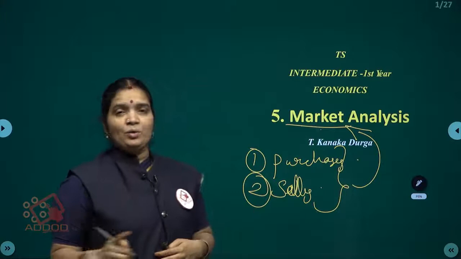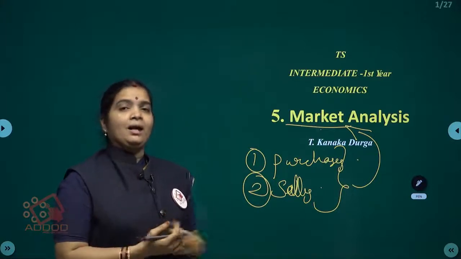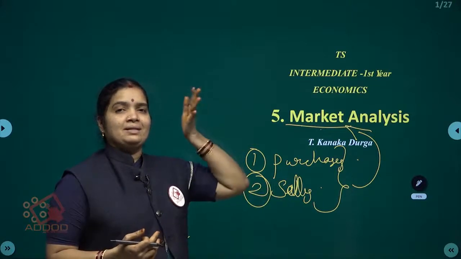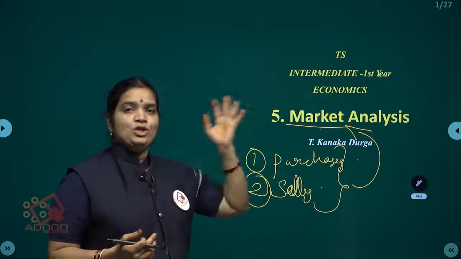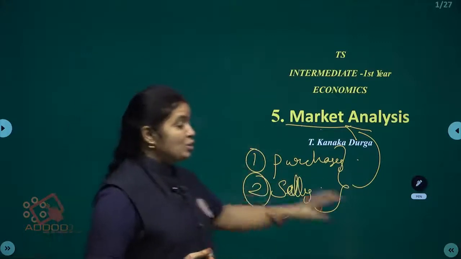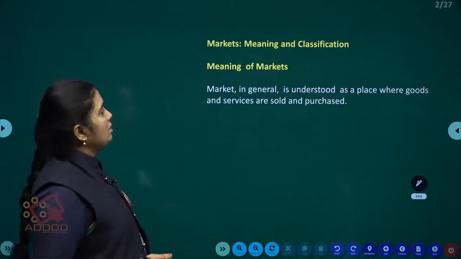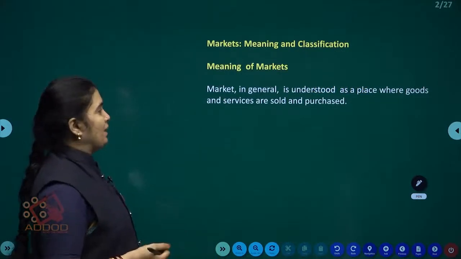In this unit we are discussing how many types of markets there are and how the price levels are determined in each individual market. Now we will discuss the meaning of market.